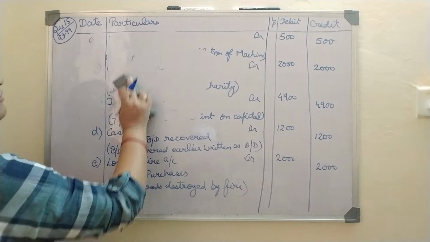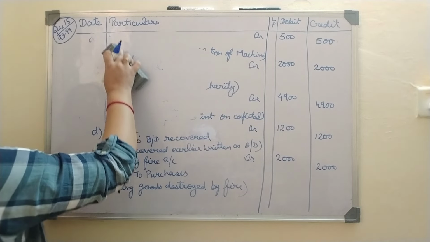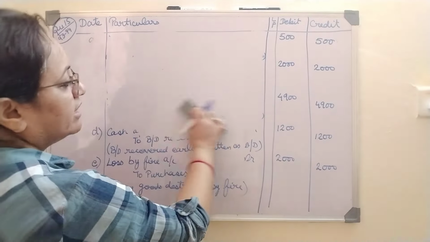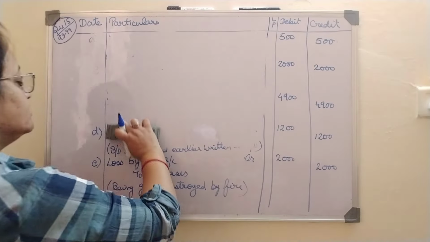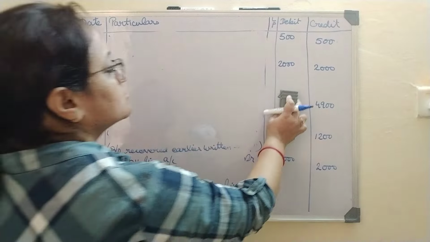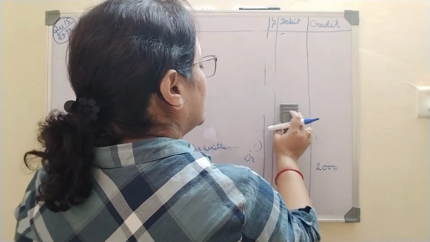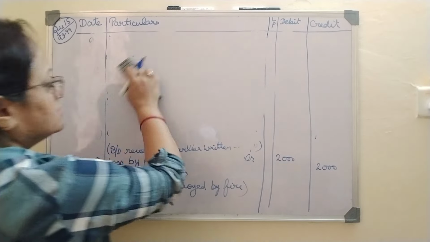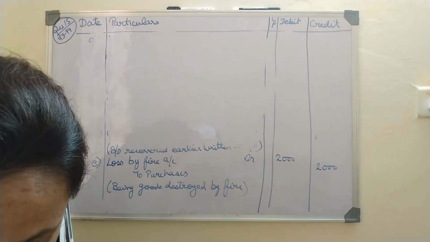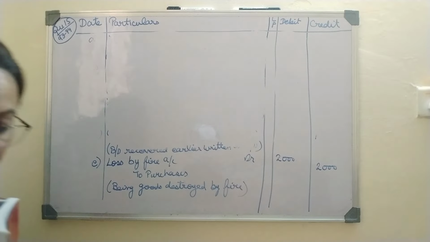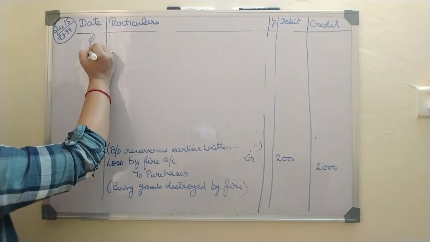Please do the question along with me, and if you have tried on your own, that is very good. You please check your solution because solution is available in Google also, right? If you ask Google for the solution, you will get it. But you should understand the logic behind it, why and how it is done. That is why the videos are helpful for us, right? So this video will try to make you understand that if entry is done, then why it is done.